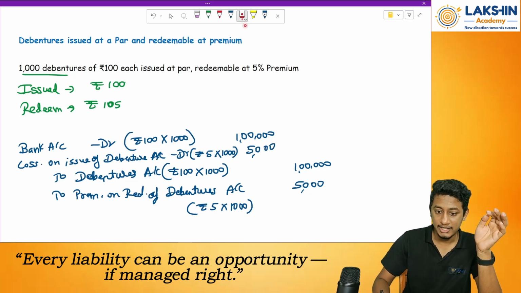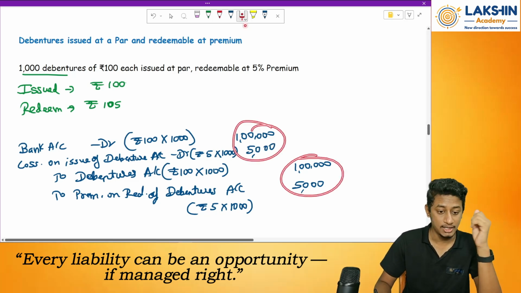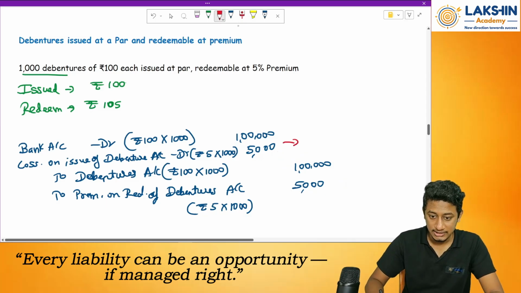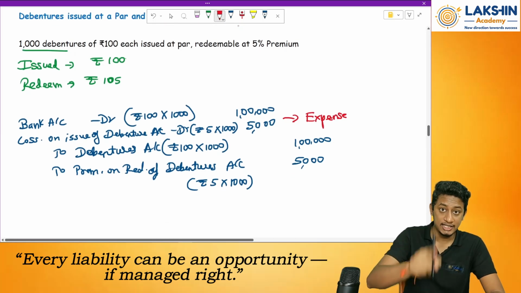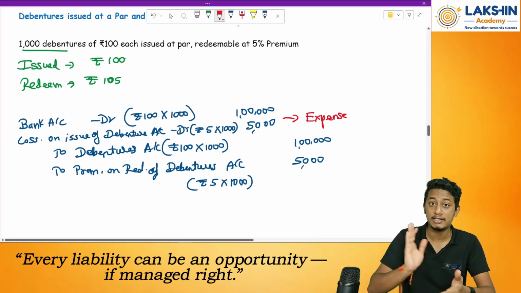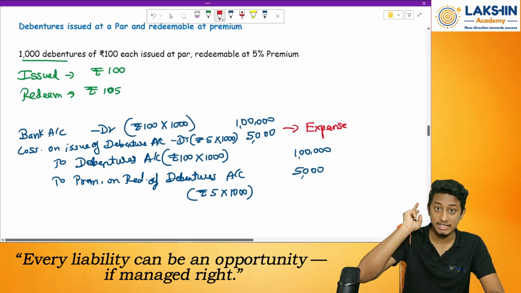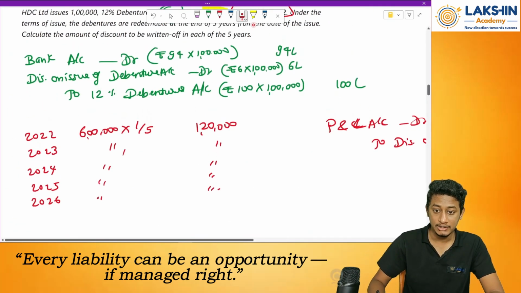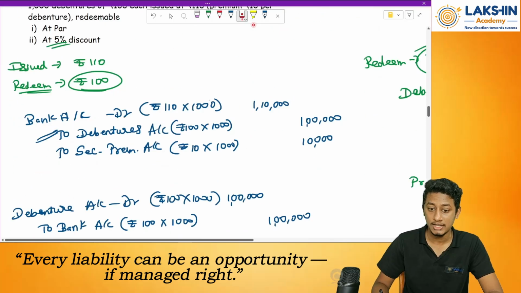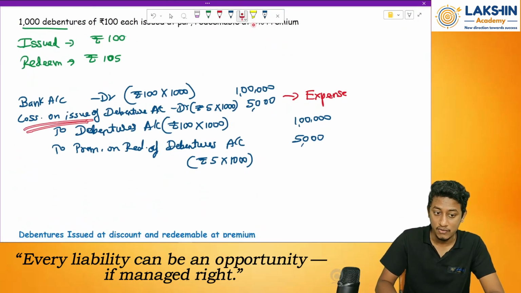So my debit and credit is matching over here. This account I created is an expense account. Where will this go? This will be taken to my P&L account by dividing it between the years, same as your discount on debentures that we did earlier. Remember this part. The same thing will be done over here also. Clear? That is for the loss on issue of debenture.